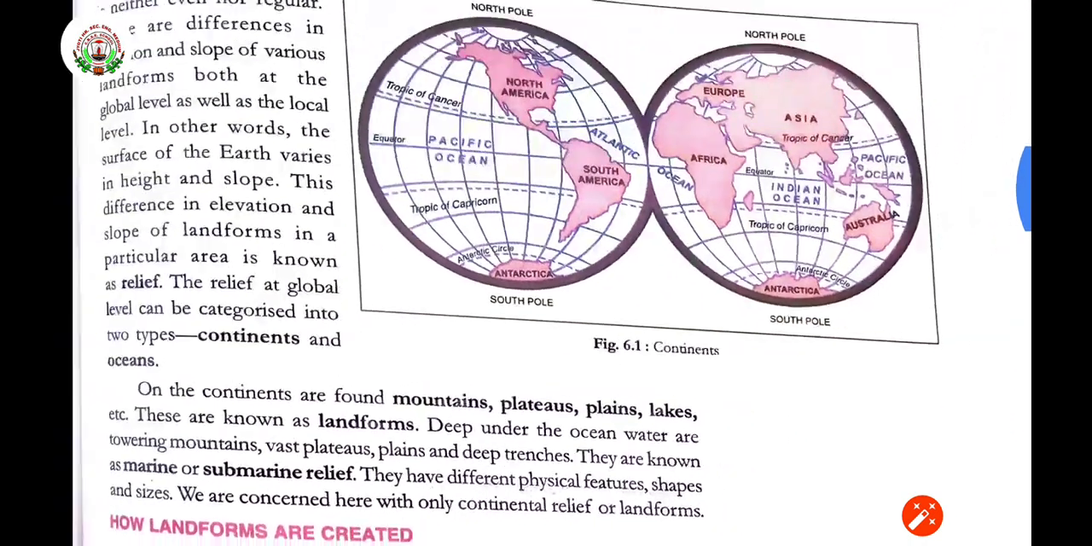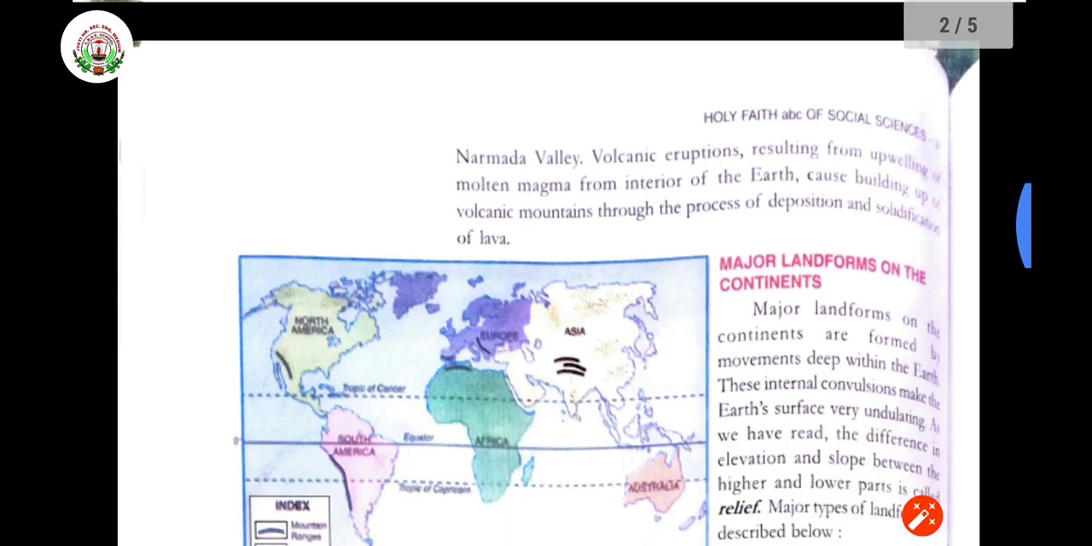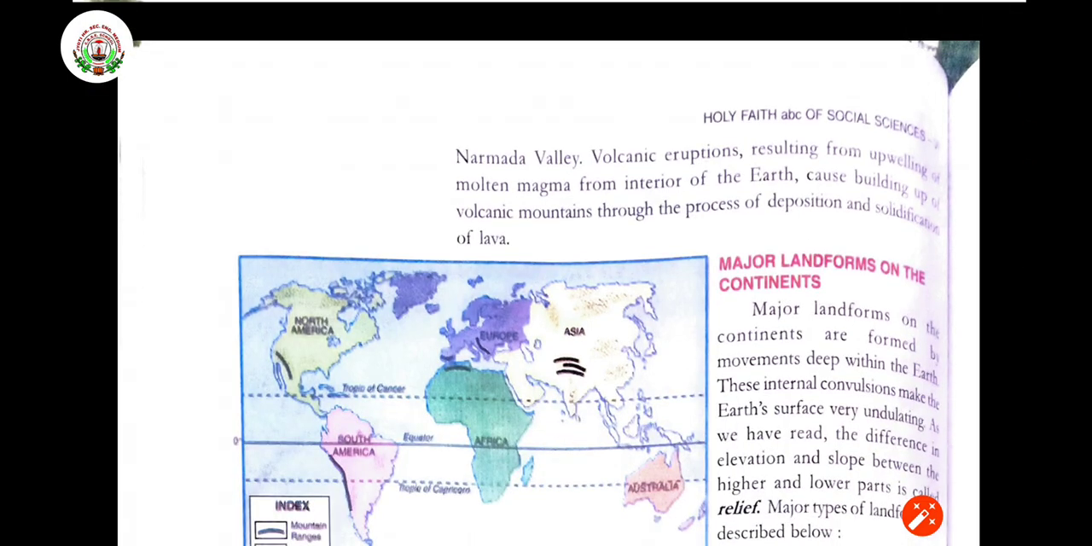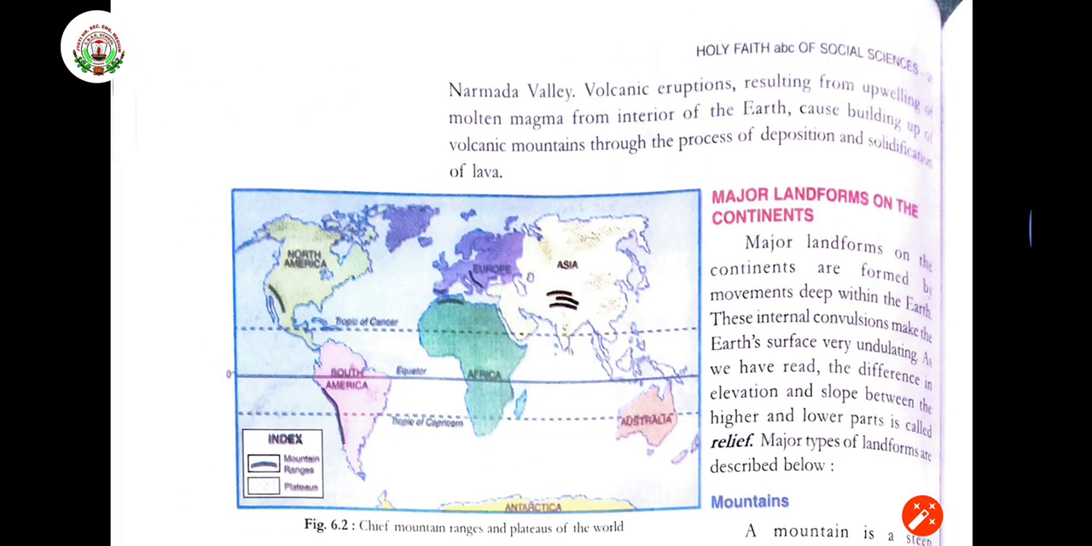Okay, now we'll be continuing in the next chapter, next class, with major landforms on the continents. Okay, what are the landforms? As I told earlier, mountain, plateau, plain. So these are being mentioned here. See, you are going to see the chief mountain ranges and plateaus of the world.